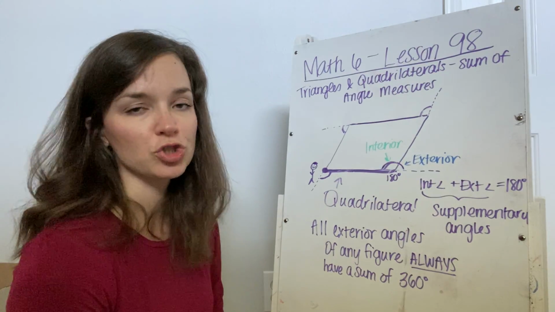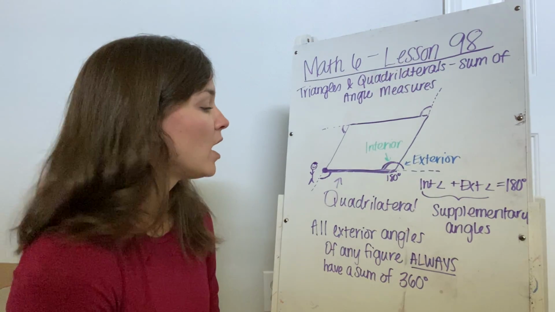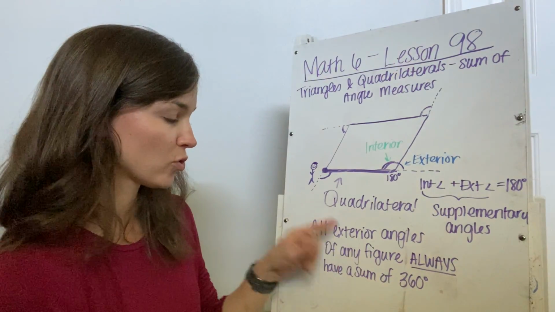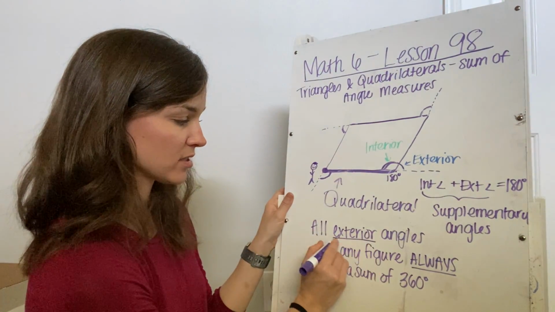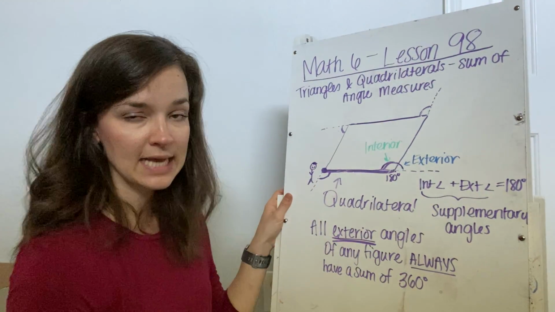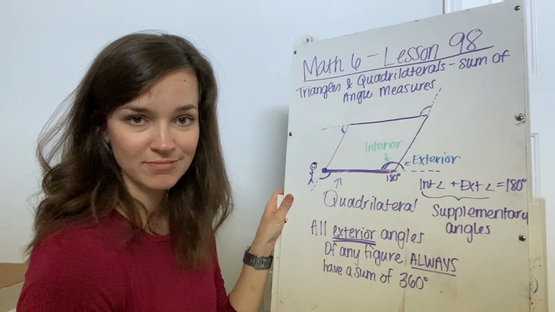So in this lesson, we're just talking about quadrilaterals and triangles. So in quadrilaterals or triangles, those exterior angles, the ones that are outside, so pay close attention to that, it's the outside angles, will always add up to be 360 degrees, okay?